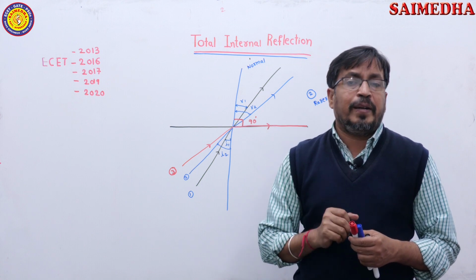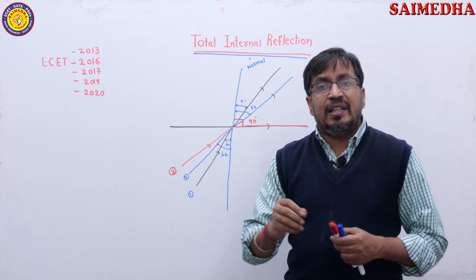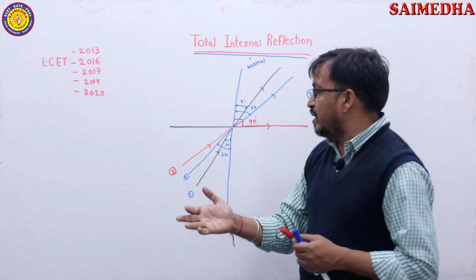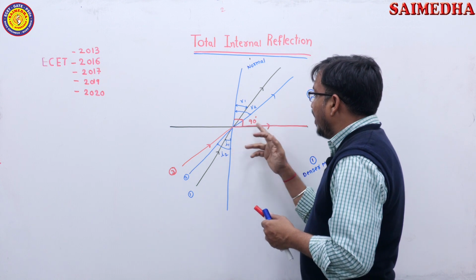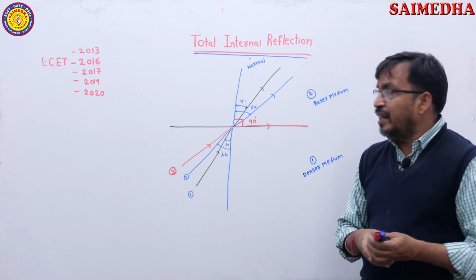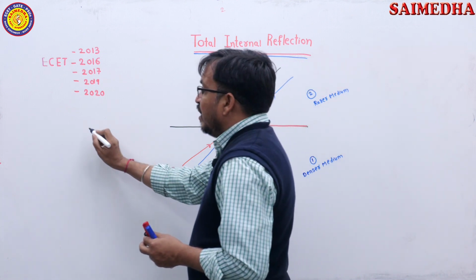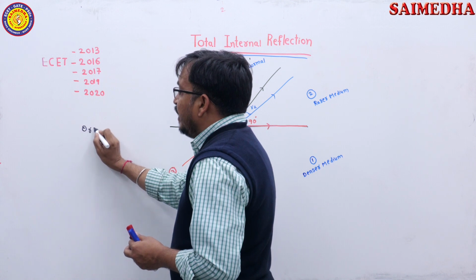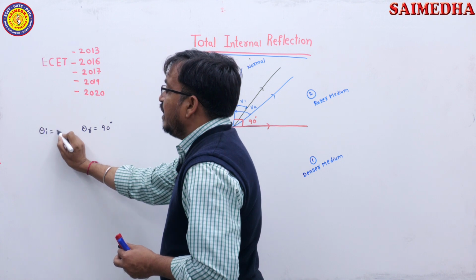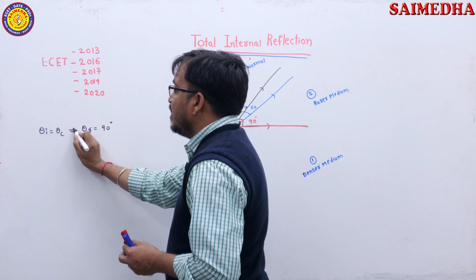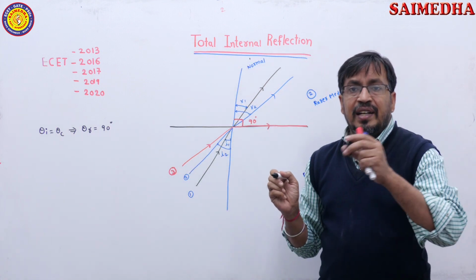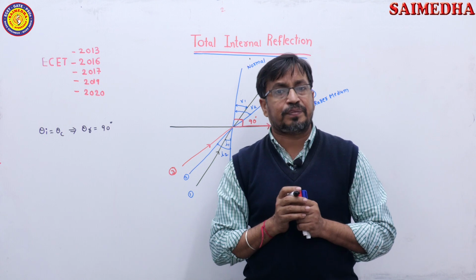So, very, very important point. What is critical angle? It is an angle of incidence at which the refracted ray travels along the plane of incidence. So the critical angle condition is: when theta r is 90 degrees, theta i equals theta c. When theta i equals theta c, then theta r equals 90 degrees, and the angle of incidence is known as the critical angle.